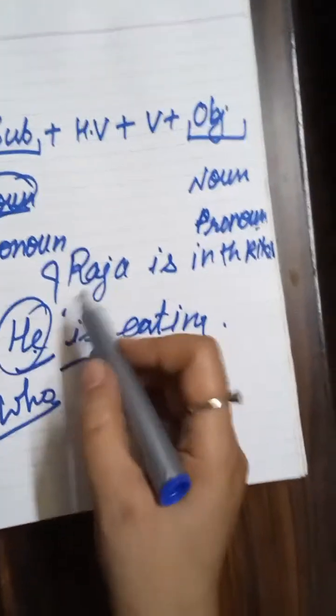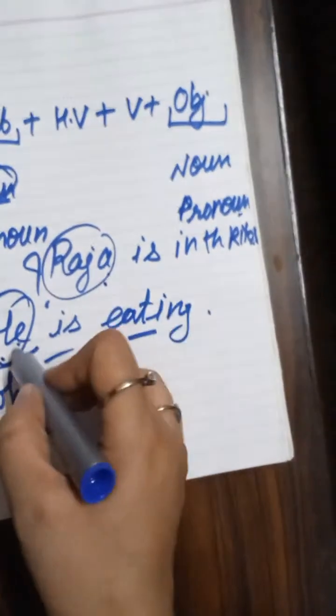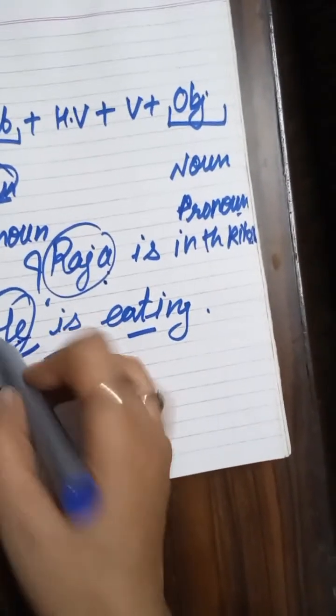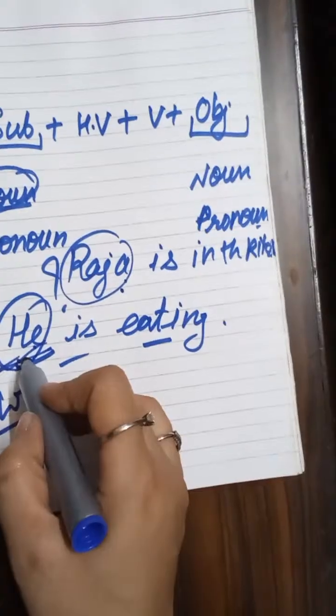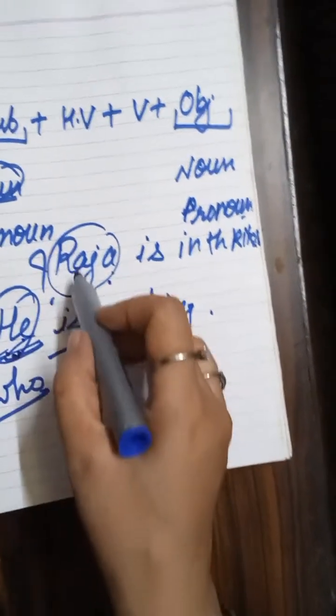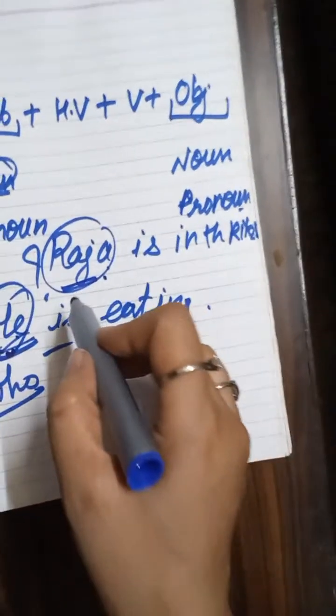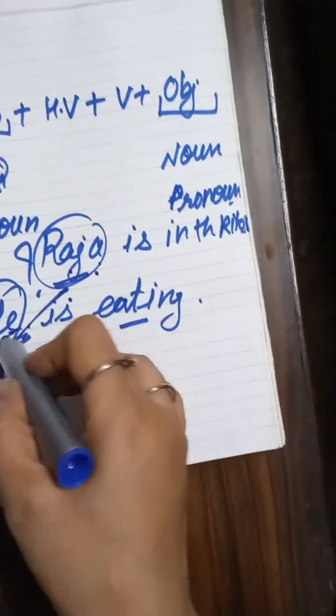So this he is a replacement of Raja. But this he has no value, you won't be able to identify it unless you mention Raja. So they are interlinked.